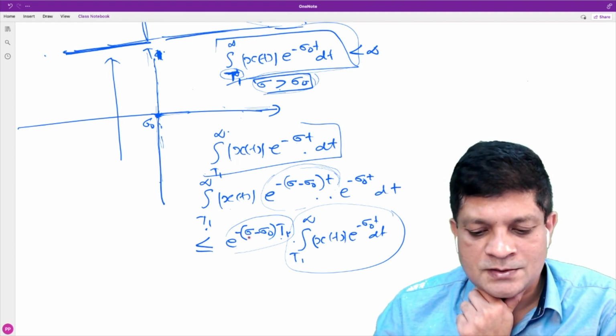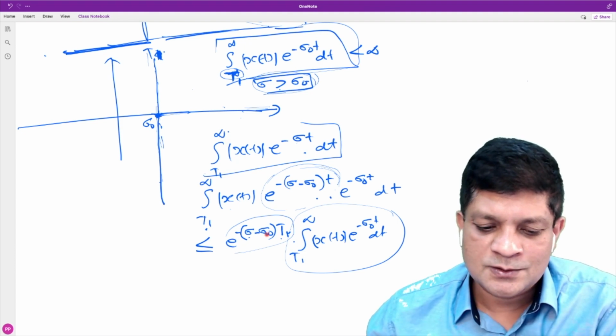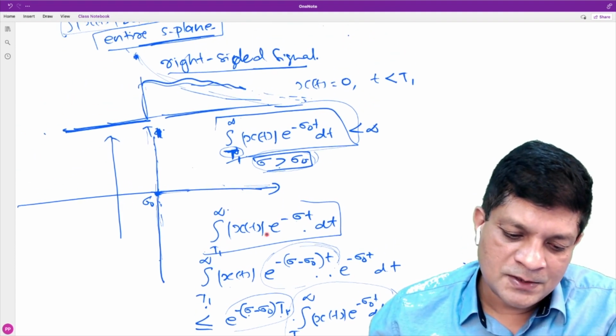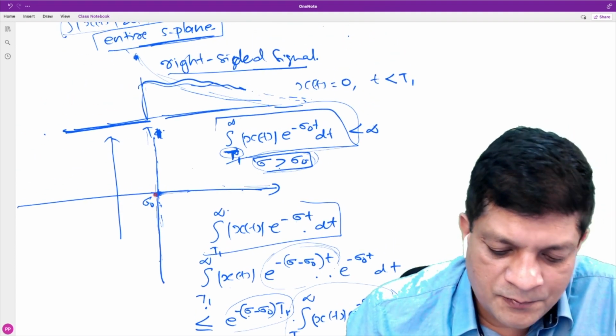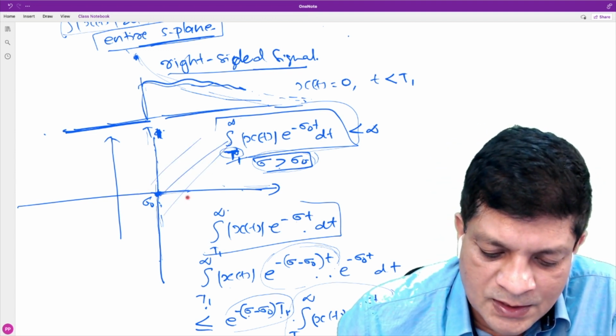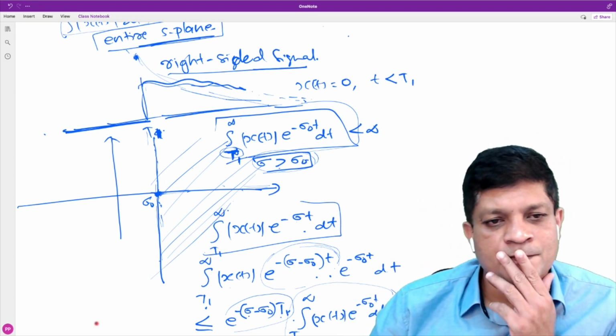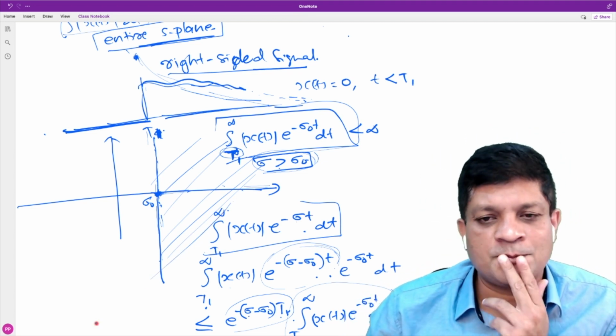T1 is finite, sigma is finite, sigma naught is finite, so it is finite. So what we can say is, if it is a right-sided signal and one point is in the ROC, everything towards the right of that is in the ROC. That is what we have proved here.